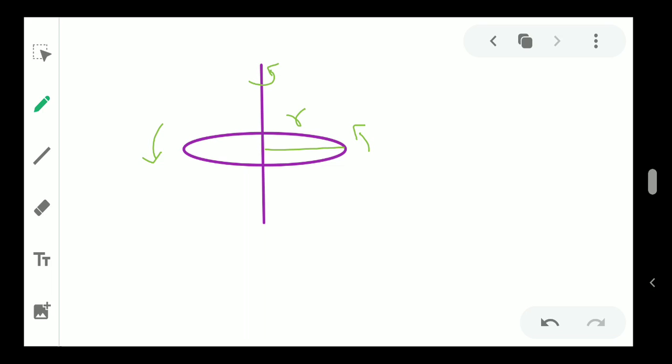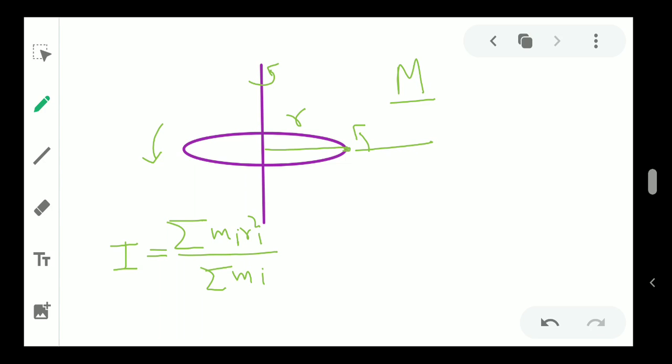Acha. So we always know this formula, the summation of mi ri square by summation of mi. If the total mass of this loop is m, and we know this loop is made up of lots of particles, we can consider a small portion of it, and say the mass of this small section is dm. So dm is a small mass of that strip, and it is at distance r.